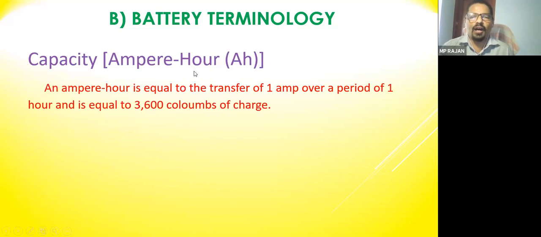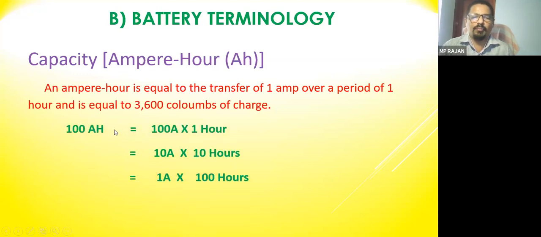What is the meaning of ampere hour? Ampere hour means a transfer of 1 ampere over a period of 1 hour, or 3600 coulombs of charge transfer. So if it is giving 1 ampere current for a period of 1 hour, we can say the ampere hour capacity of that battery is 1 Ah.